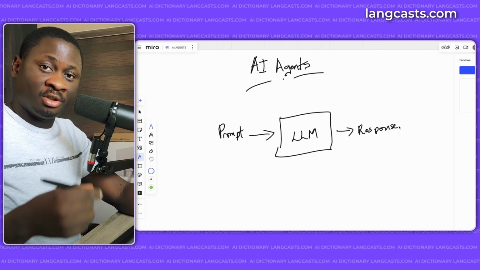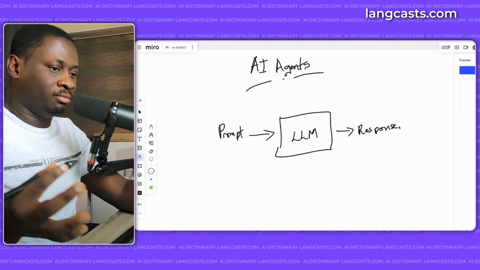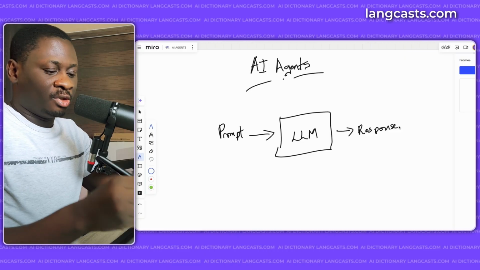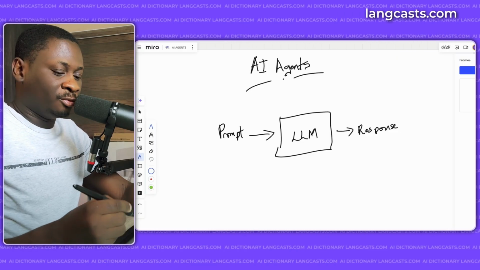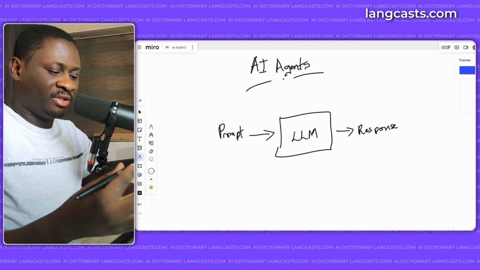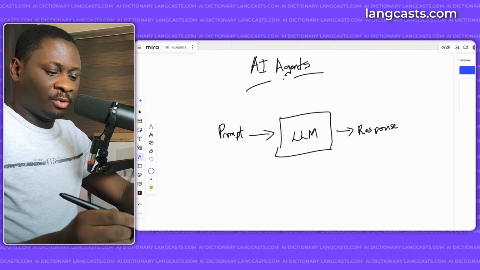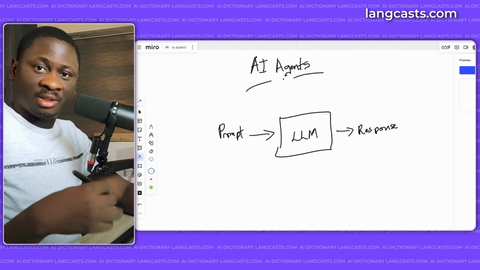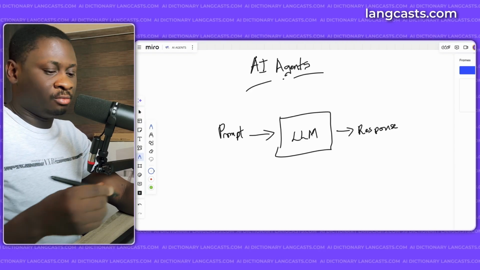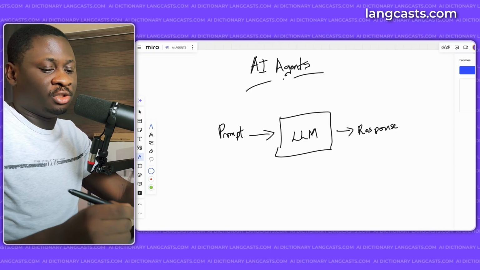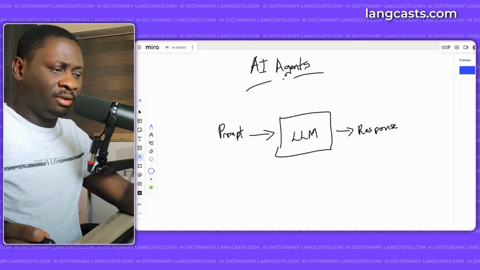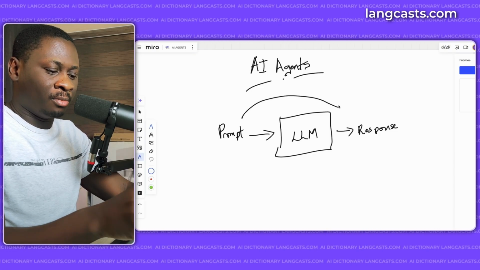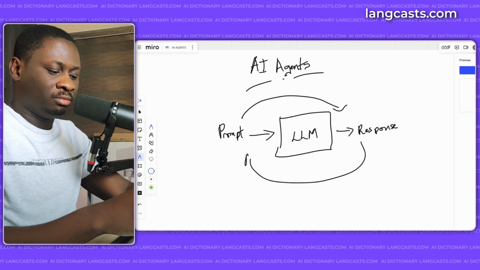The prompt is your question, your task, or anything you're trying to ask Gemini or ChatGPT to do. You feed it in. The chatbot is powered by an LLM, or even if you are using it through the API, everything is powered by an LLM, and you get a response, which mostly comes as text, but now we have multimodal responses in some of the very new models. So you can have some image generation or some audio generation. So that's typically what has been happening, but nothing aside from this prompt-response cycle.